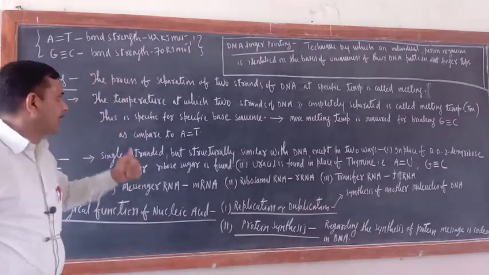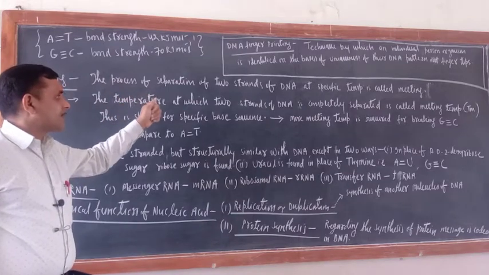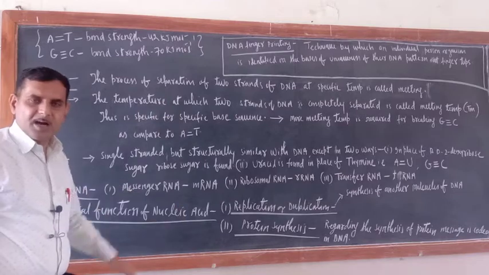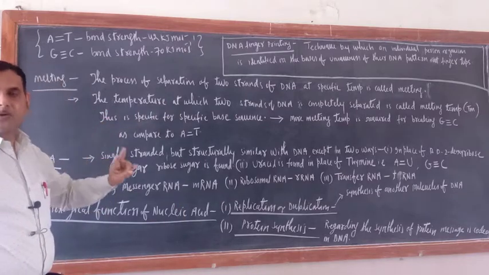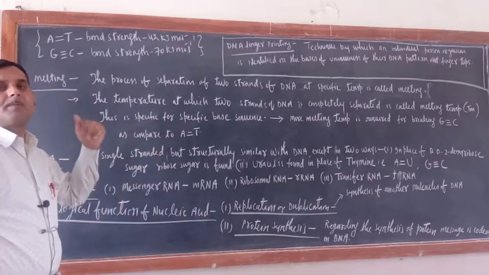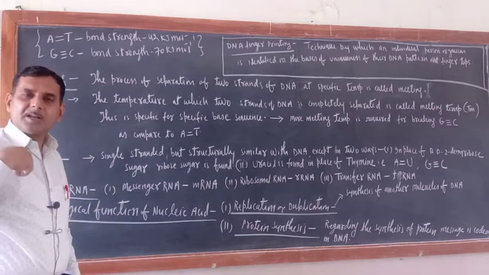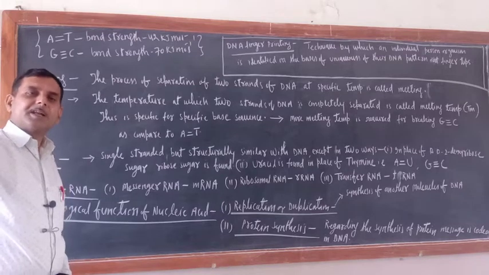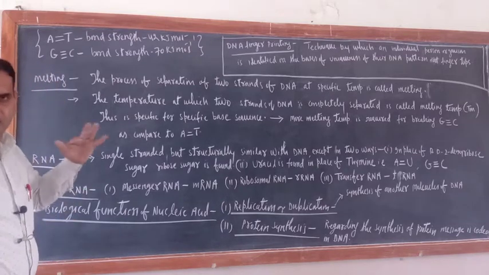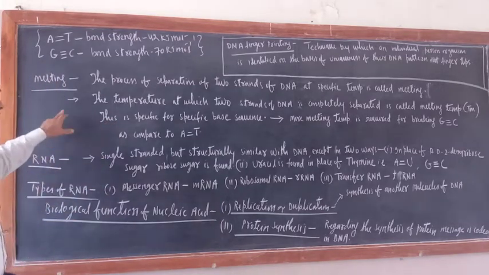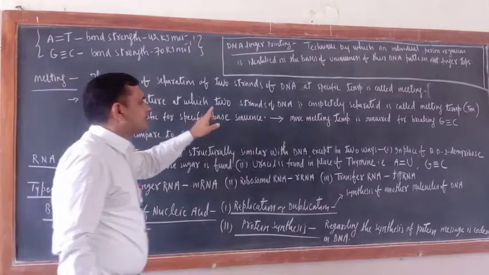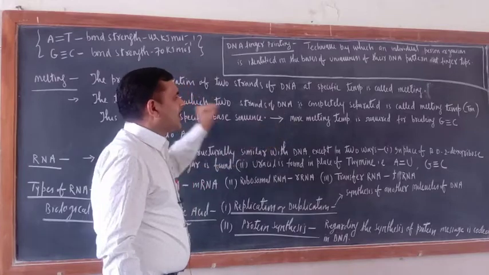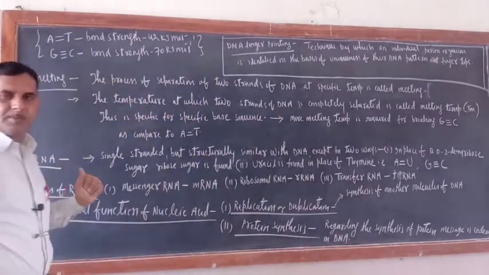Are you getting my point or not? The process of separation of two strands of DNA at a specific temperature is called melting. And two species will have different melting temperatures. Means our DNA requires one melting temperature, but bacterial DNA requires a different melting temperature.